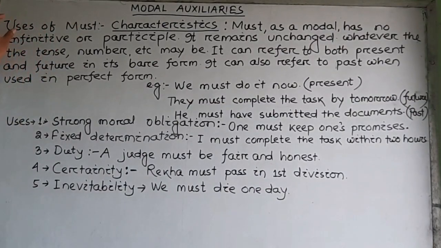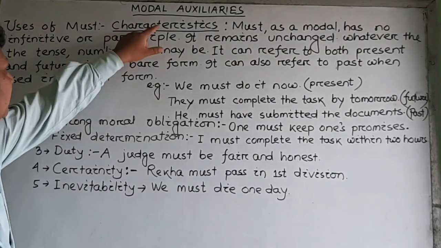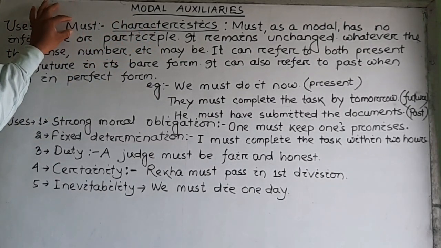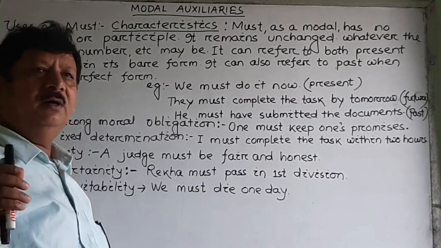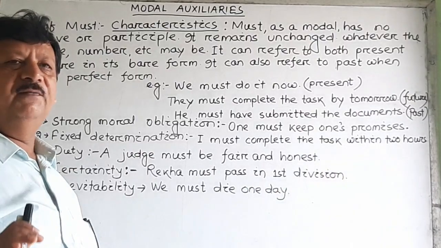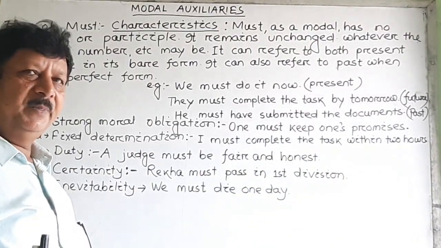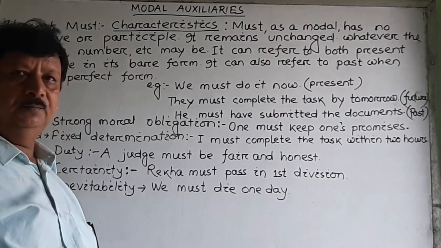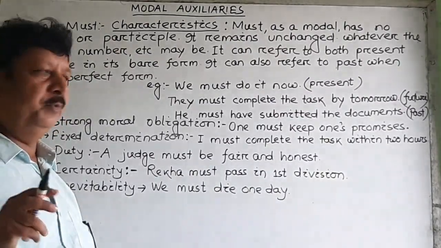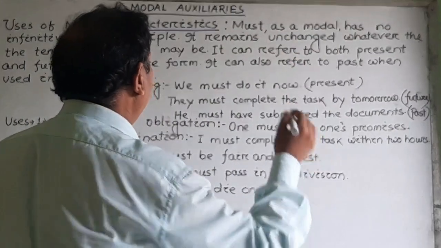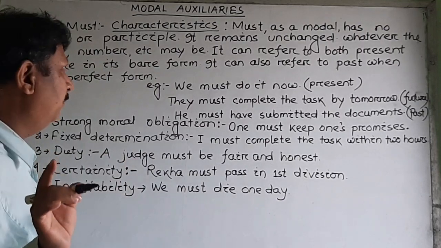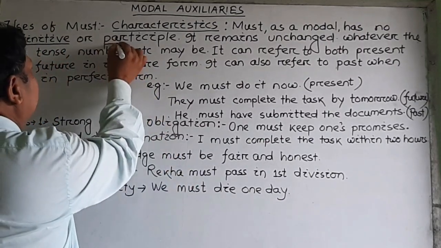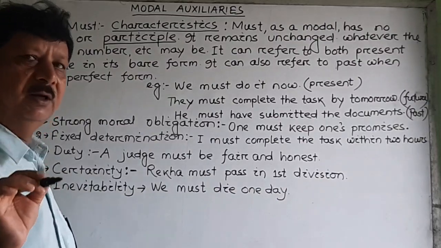So first of all, let us now know the characteristics of must. It has certain characteristics and we should learn its real use. What is the characteristic? See that must as a modal has no infinitive or participle. That means we cannot use to infinitive, or to plus verb, after the modal must. So we can't use infinitive. First of all, we should remember it. And participle, that means there is no ing form after the